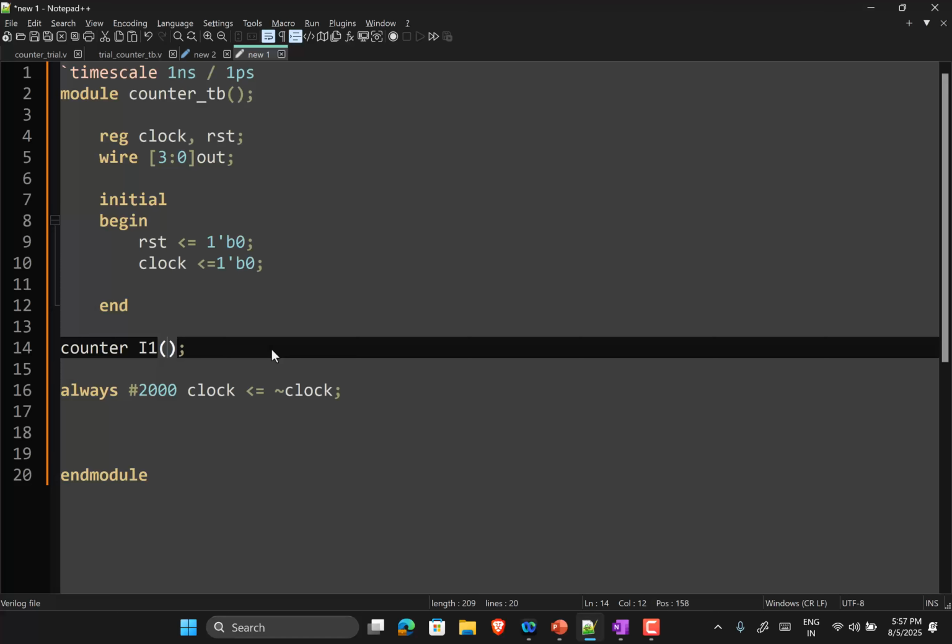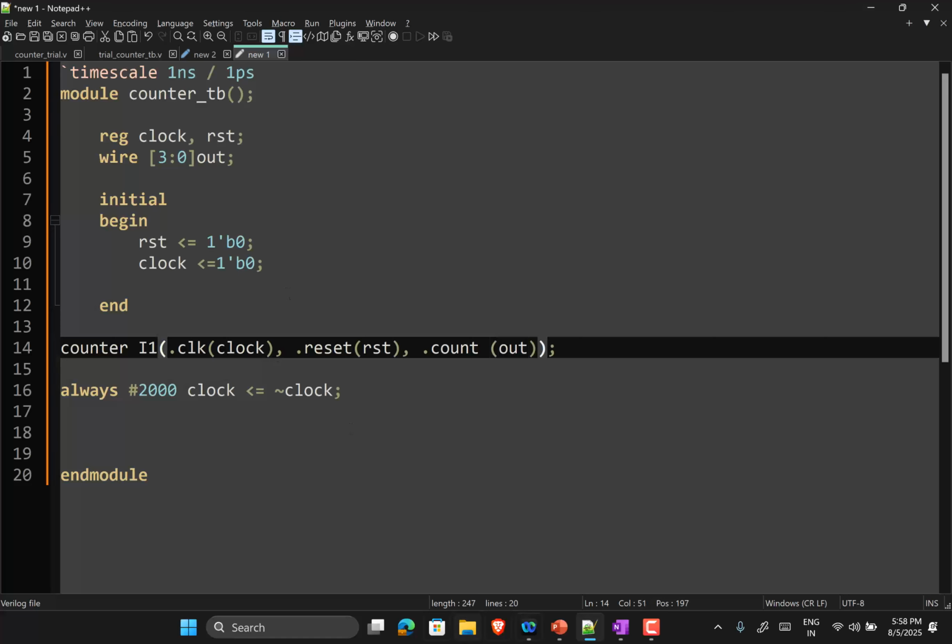So let's say I want to connect the clock pin. On the counter, the name of the clock pin was CLK. To this, I need to connect clock. On the counter module, the name of the reset pin was reset. To this, I pass my reset signal. Similarly, you have count and out being passed through this. Is this okay?